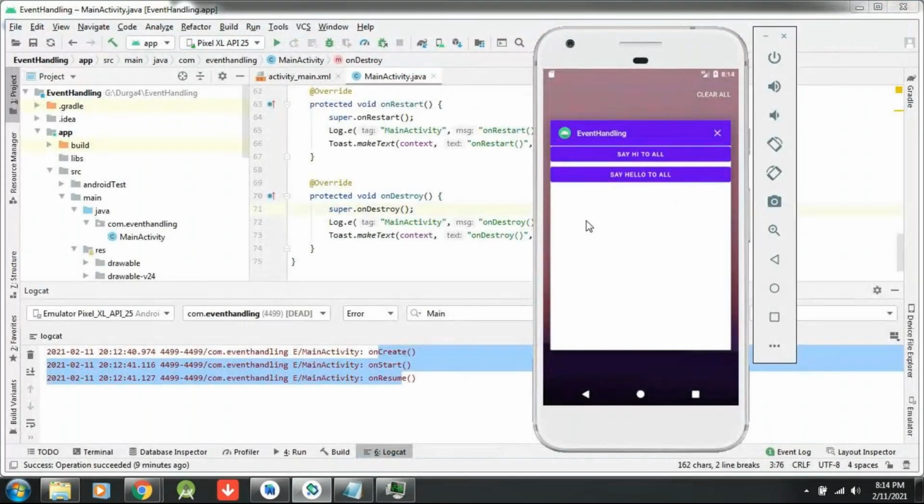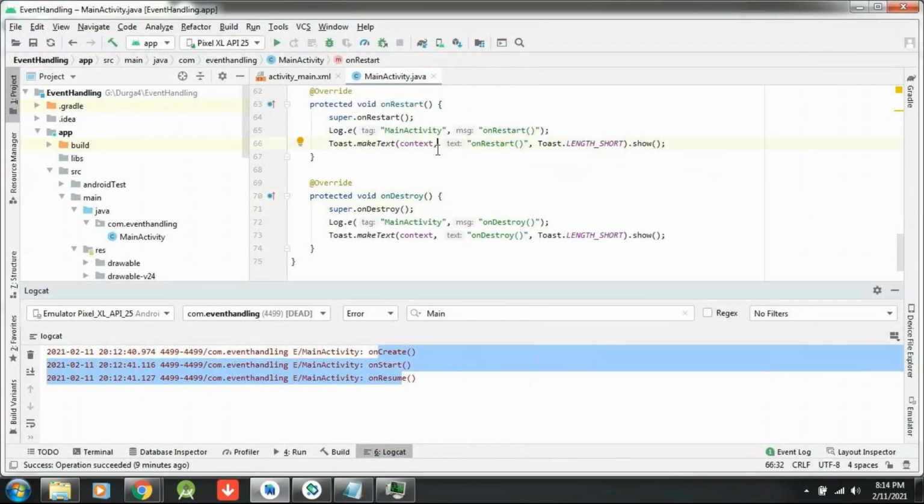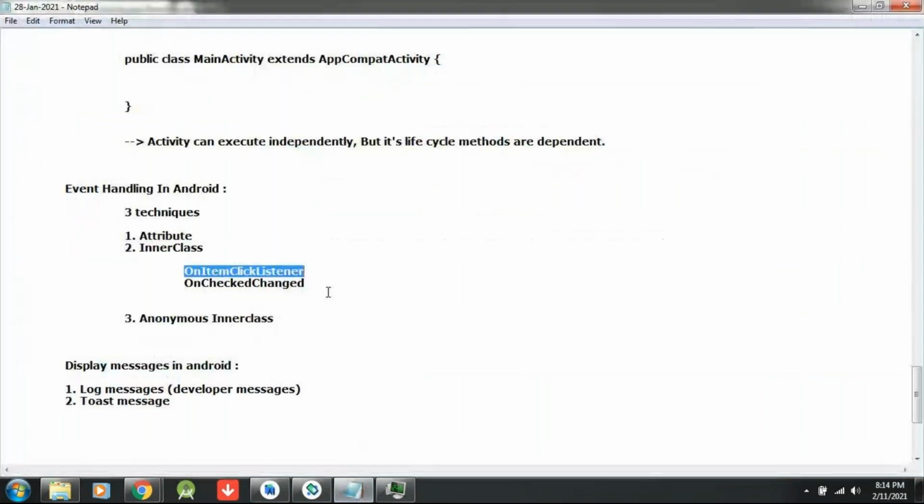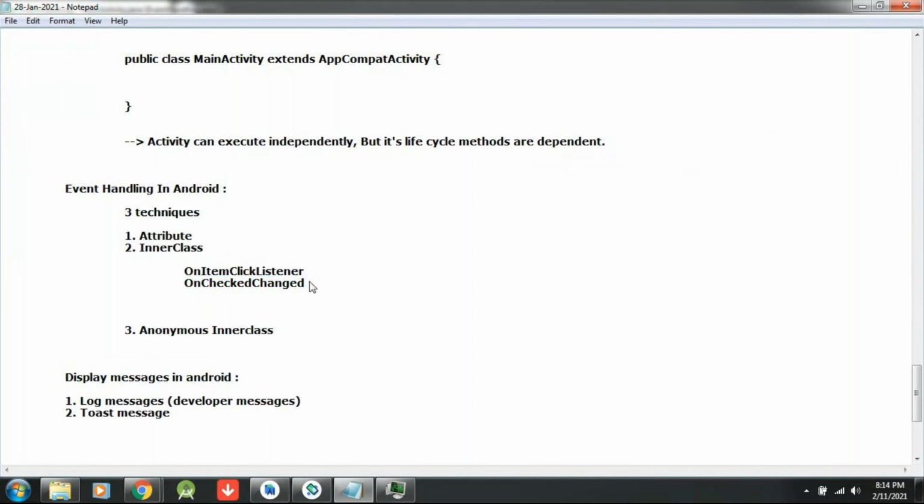So now I would like to create an inner class method. For inner class method, what I am saying is, in Android, for each view, like a button, checkbox, radio button, you will have different kinds of widgets. That means views are available for each view. For example, rating bar. For rating bar, you will get on rating bar changed, like this.